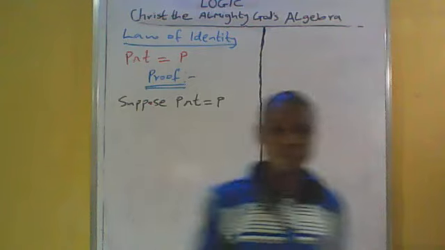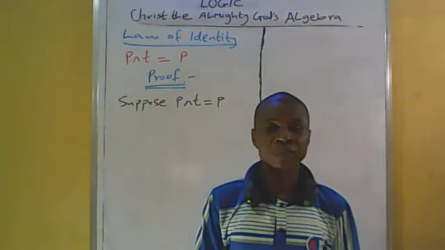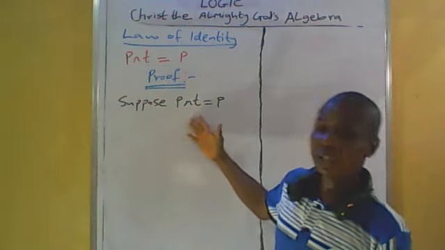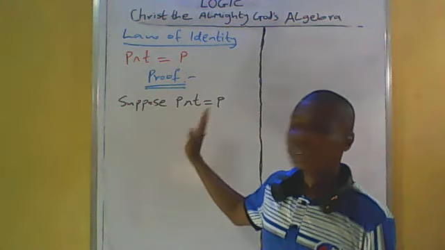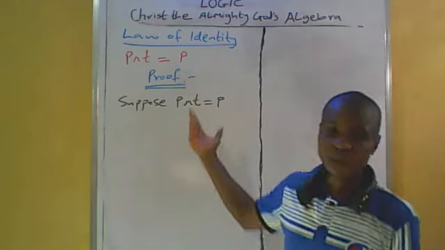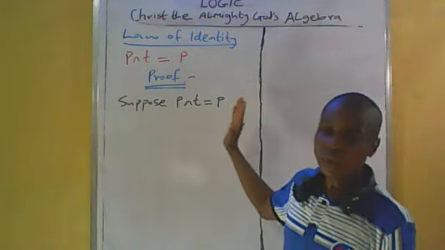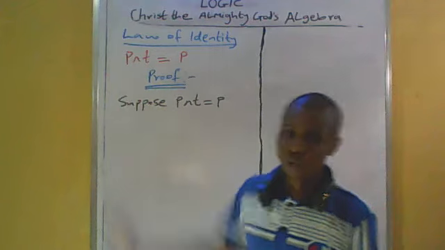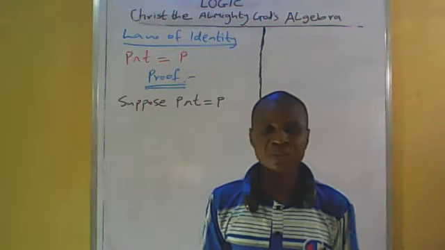If you look at this statement, you will find out that it is logical equivalent, in the sense that whenever the left hand side of the equation is true, the right hand side is also true. In the same vein, whenever the right hand side of the equation is false, the left side is also false. So it is logical equivalent, and that means it is a law.